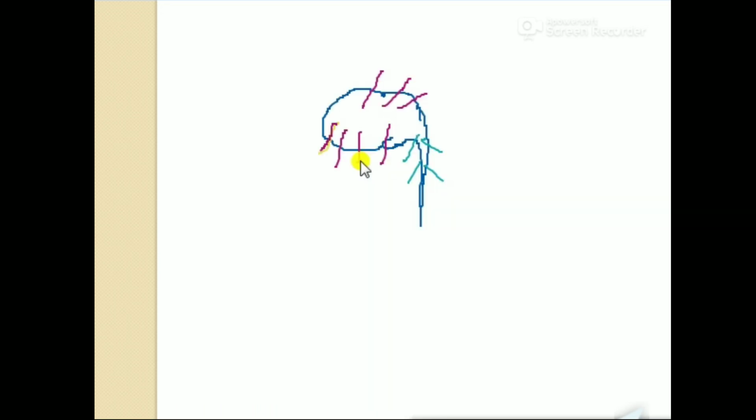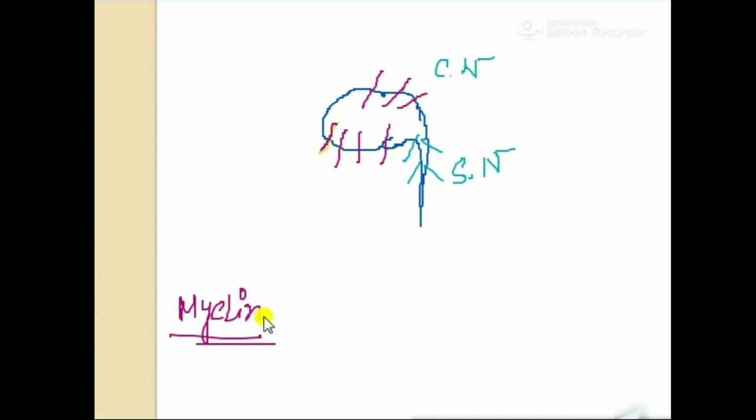That is the difference. In this picture, this is a very rough picture. You can see here, this is the brain portion and this is the spinal cord portion. The nerves coming out from the brain portion are known as cranial nerves, and from the spinal cord, they are the spinal nerves. These nerves are surrounded by the myelin sheath. Why? Because they are very important parts, and this information should not be leaked outside. So they are surrounded by the myelin sheath.